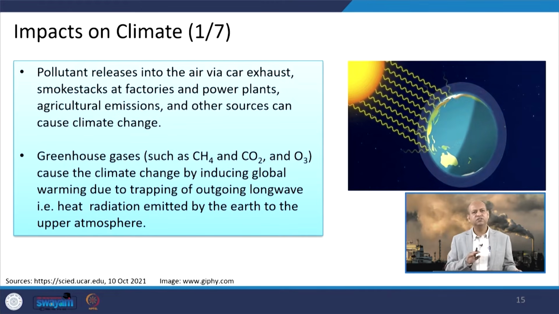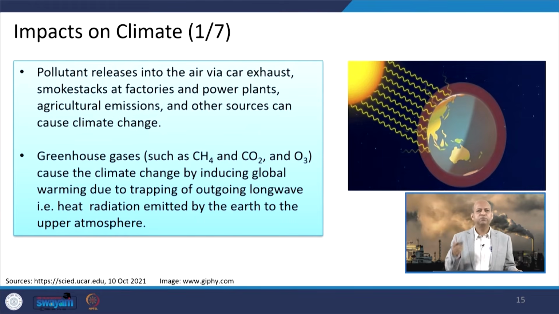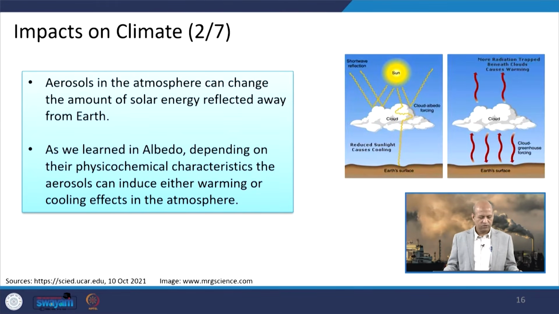You can see here that reduced sunlight causes a cooling effect because of those particles or aerosols which are reflective in nature. And then if a lot of cloud formation is there, then water content is there, then the earth's surface gets more greenhouse gas effect, because there is a warming effect as clouds act as a kind of blanket.